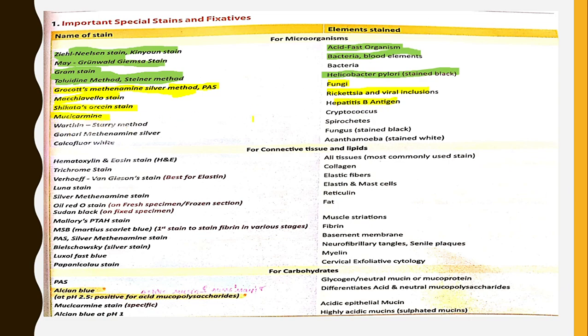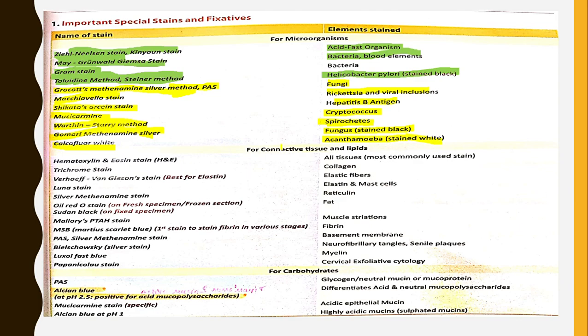Mucicarmine stain is used for staining of Cryptococcus. This is very important. Warthin-Starry method is used for staining spirochetes. It can be asked as an image MCQ. Gomori-methenamine silver stain is used for staining fungus, where the fungus is stained black. Calcofluor white stain is used for staining Acanthamoeba, where it is stained white.